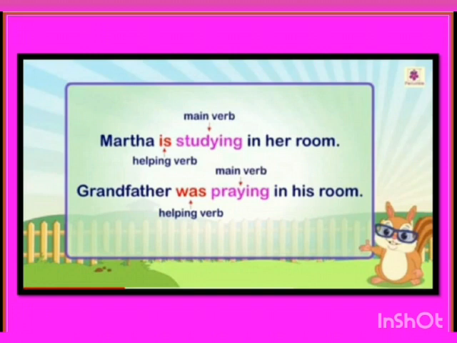Grandfather was praying in his room. Now what was grandfather doing? He was praying. So praying is the action performed by grandfather. So praying, this word becomes the main verb and was becomes the helping verb. Was is the past tense verb of is.